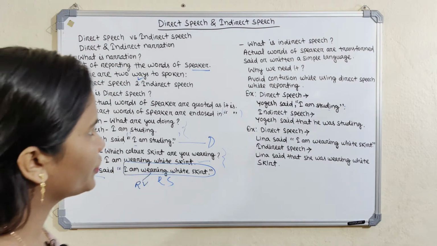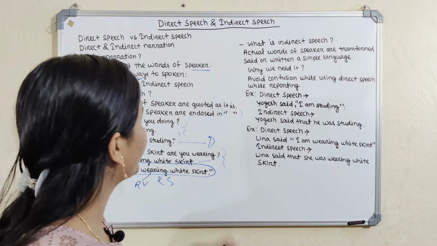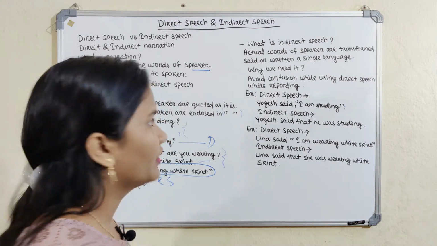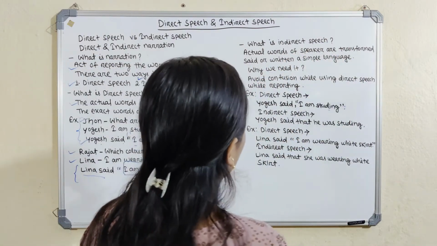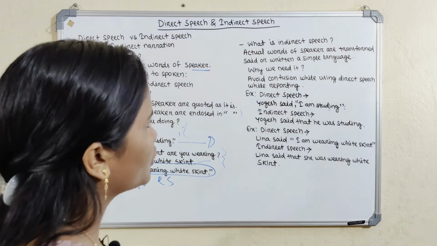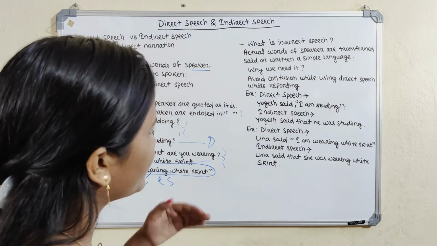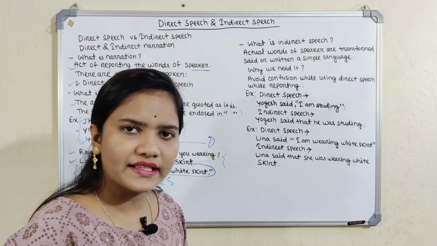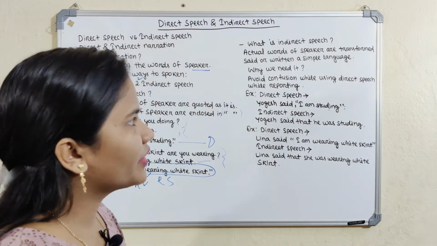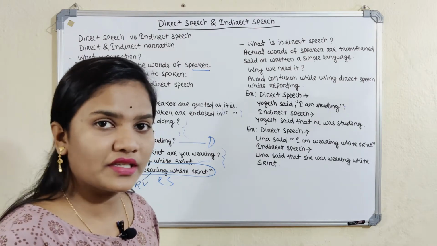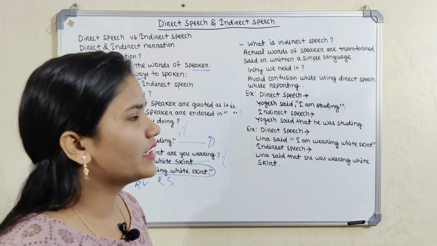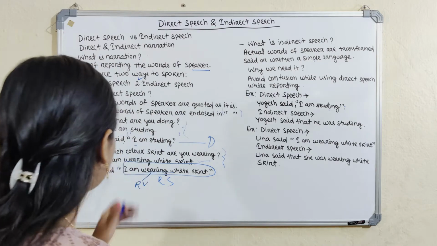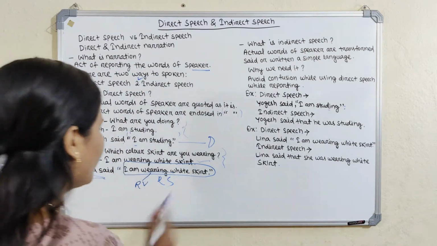Then we will move to indirect speech. What is the difference between them? Then we will learn. What is indirect speech? Indirect speech is when the actual words of a speaker are reported, said or written, in simple language. If the actual words are said directly, that is called direct speech. If the actual words are transformed into simple language, that is called indirect speech. Direct speech is: Lina said, I am wearing a white skirt.